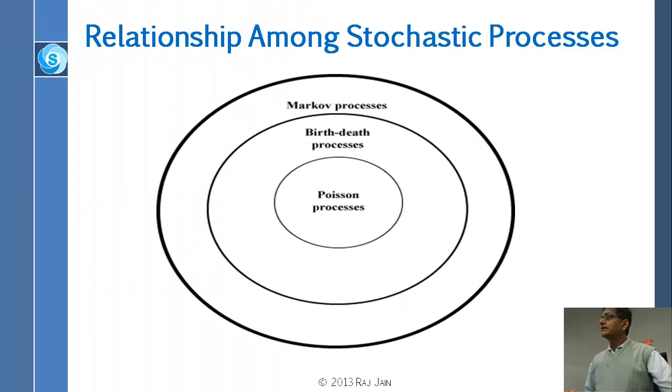Alright, that brings us to the summary of this whole section on processes. Poisson processes are ones where the arrivals are memoryless, birth-death processes are ones where you just go to the next state, and Markov processes are ones where you just have to know the current state. So all birth-death processes are Markov, but not all Markov processes are birth-death. Similarly, all Poisson processes are birth-death, but not all birth-death processes are Poisson.